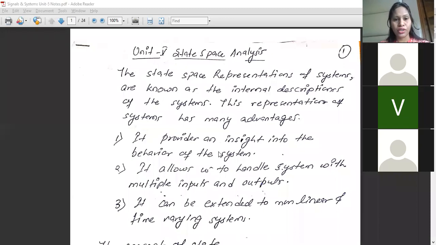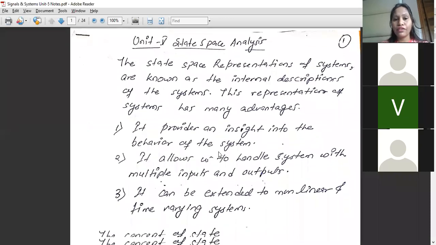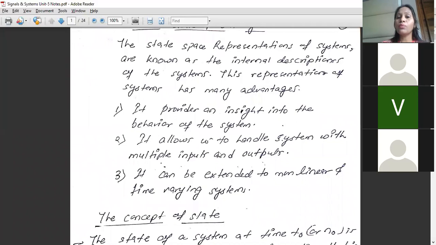and output. So as you can see in the definition of state space analysis, I have written state space representation of the system are known as internal description of the system. Whenever we are representing any system in terms of state space representation, it will be an internal description of the system, where we'll go into the system and will describe the system entirely. Now this representation has many advantages.